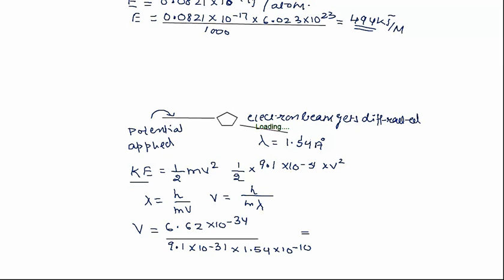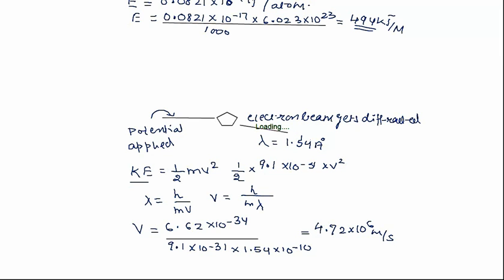If you calculate this, you'll approximately get 4.72 into 10 to the power 6 meter per second.